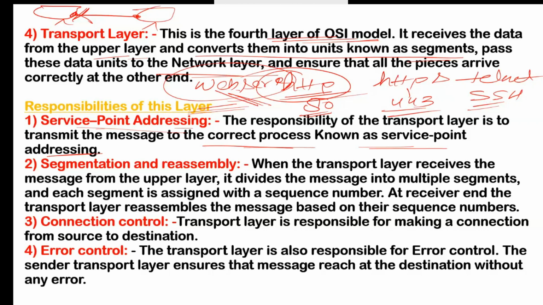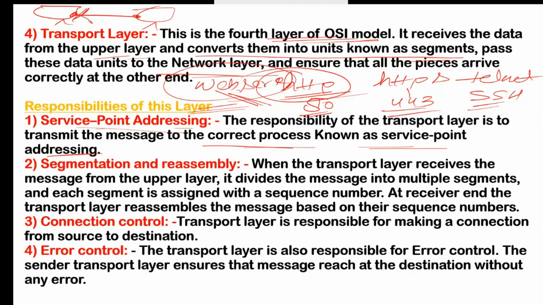Suppose we are using WhatsApp. When I send one message from my mobile to another one, what do I need? First thing, I need the mobile number to which I will send the message. Second thing, for the application, I need the port number. When I send the data from WhatsApp, it will also be received on WhatsApp. For that, there is one port number. That is the logical port number.